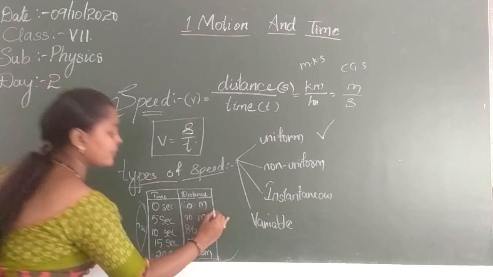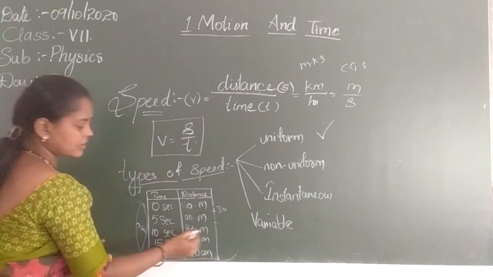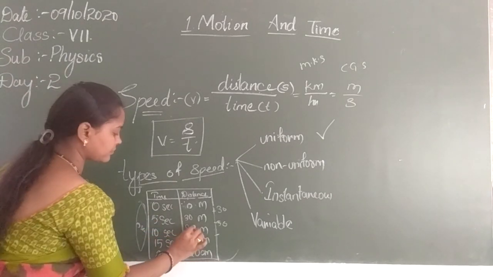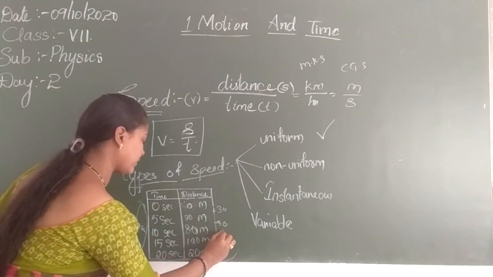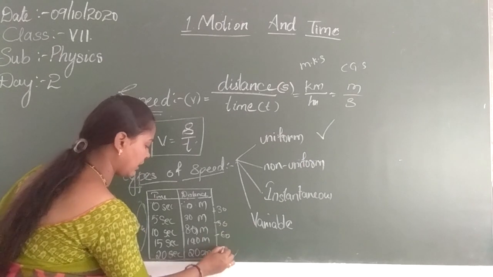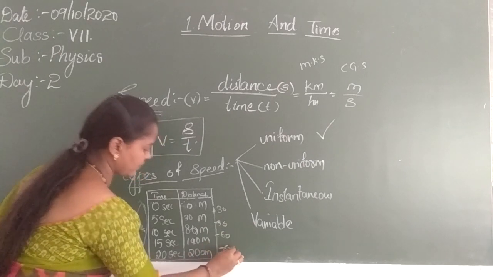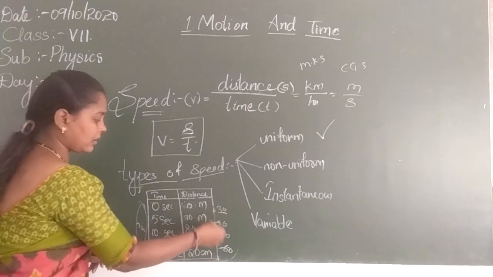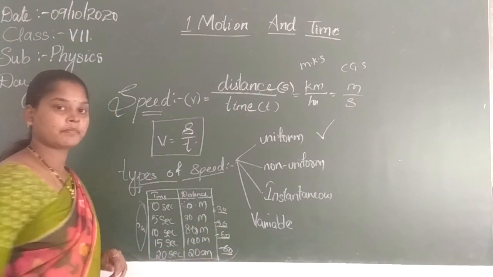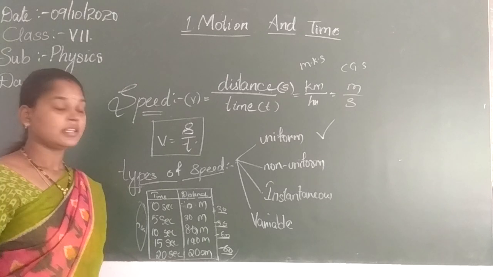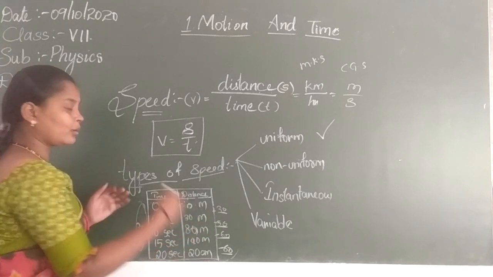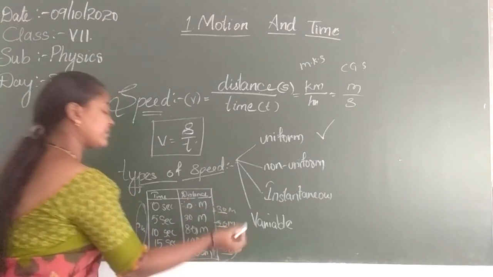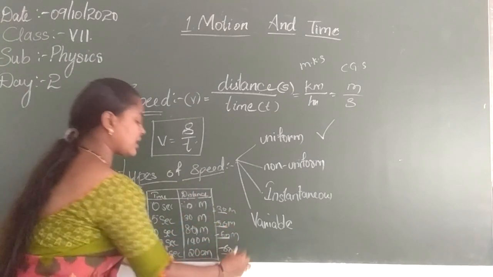Now how much is it increasing? First 30, afterwards 50, afterwards how much from 80 to 140? 60, and here 60. Is it uniform? 30, 50, 60, 60. It's not uniform, right? That means for 5 seconds, first it took 30 meters distance. Afterwards it travelled 50 meters. Afterwards 60 meters. Afterwards again 60 meters.